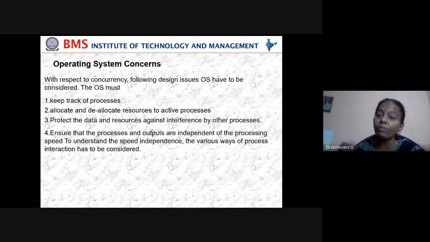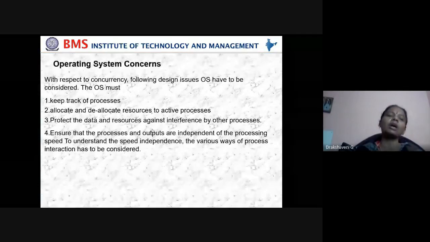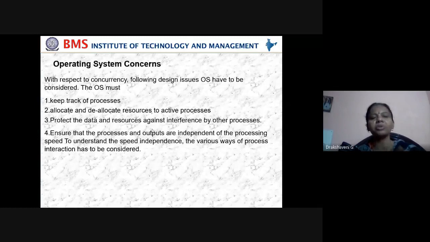Can that be possible for flowcharts to be done? It is not possible, because flowchart means there should be continuity in how the data is flowing. That's why the OS must keep track of processes. The operating system has to keep track of how many processors there are, and allocate and deallocate resources to be active. So if I've assigned one printer to one staff, until the printer is released by that staff, other staff cannot take the printer. That's allocating and deallocating of resources.